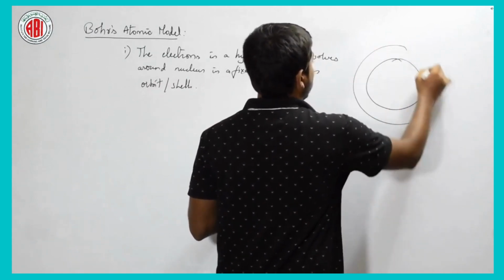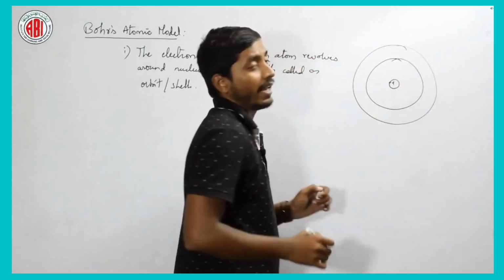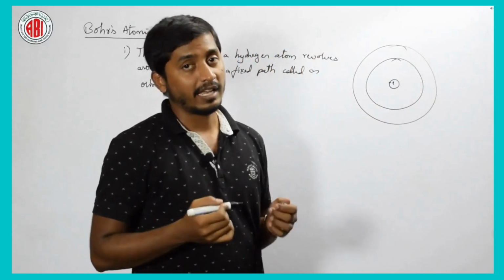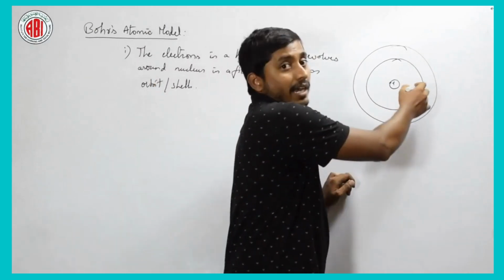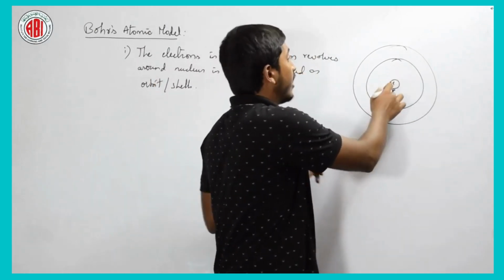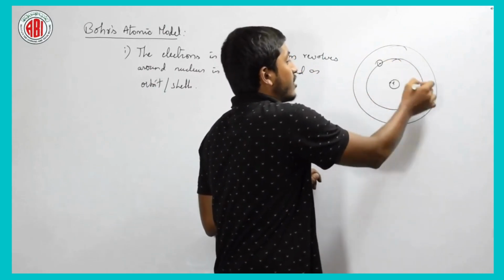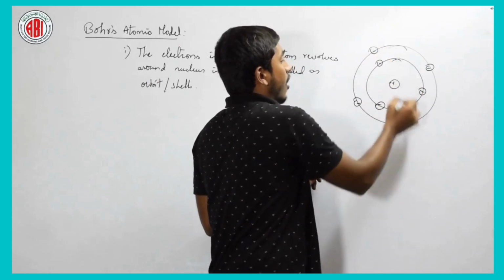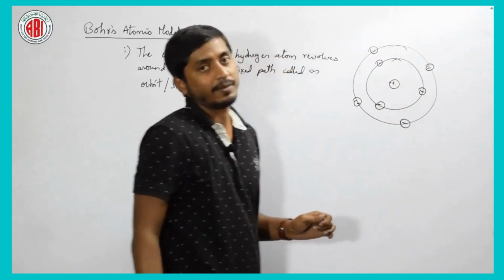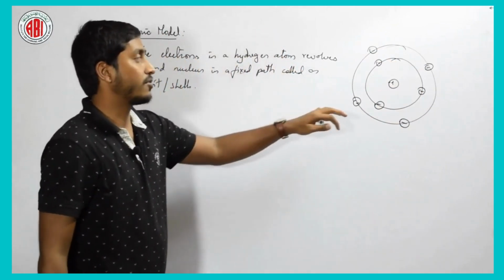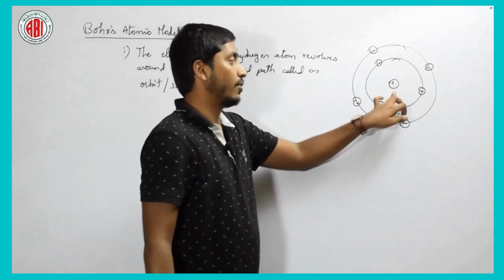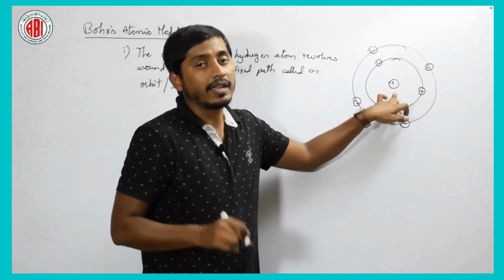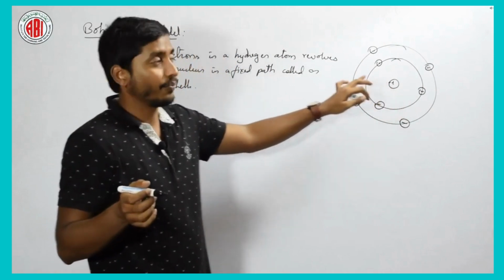An atom is always spherical in shape, and he tells that whatever electrons are there, they always revolve around this particular nucleus in a fixed path. The electrons revolve in a fixed path. They are called orbits or shells. Is it clear? The electrons revolve around this nucleus in a fixed path called an orbit or a shell, right.